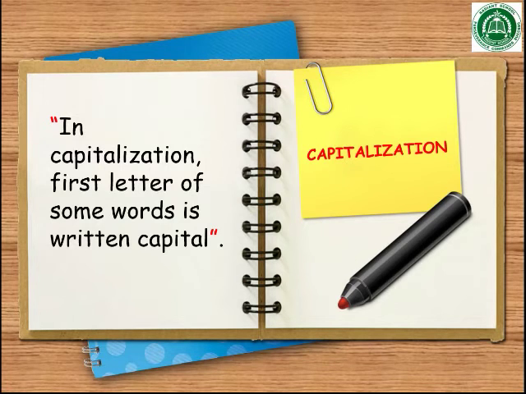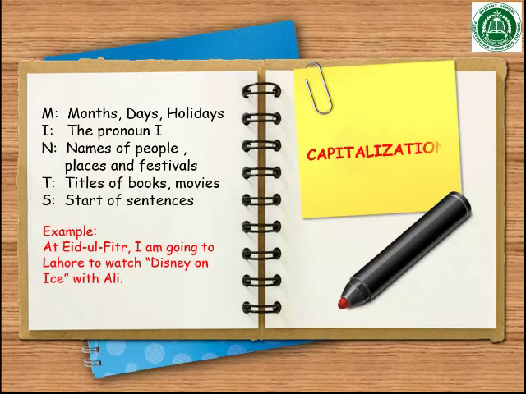The last but not the least is capitalization. It plays a very important role in writing. In capitalization, we write the first letter of some words in capital form. You can easily learn where we use a capital letter by learning the keyword MINTS.